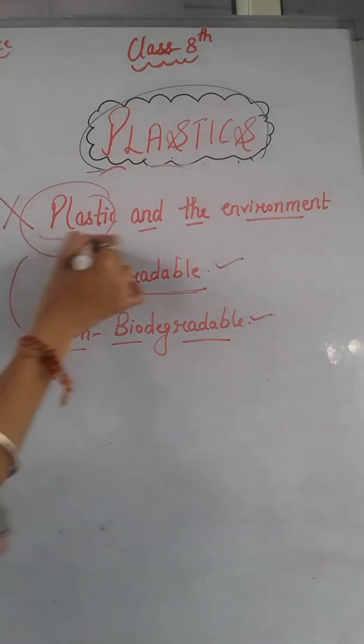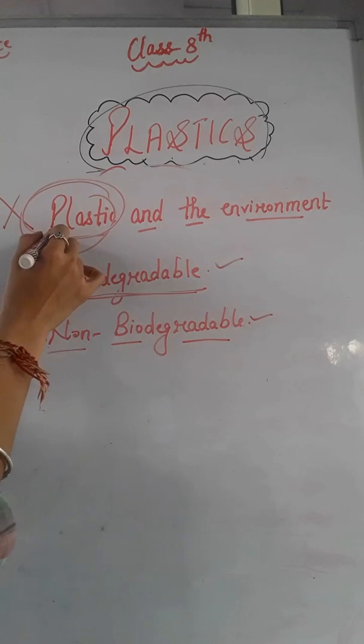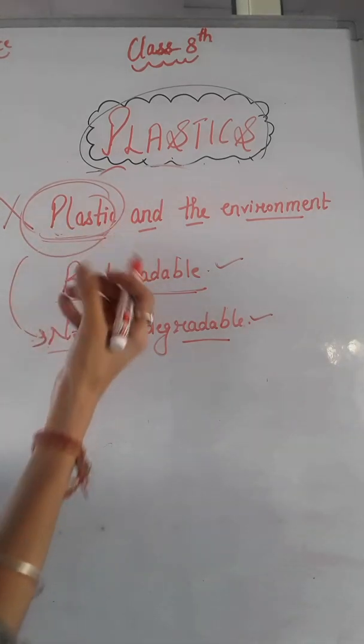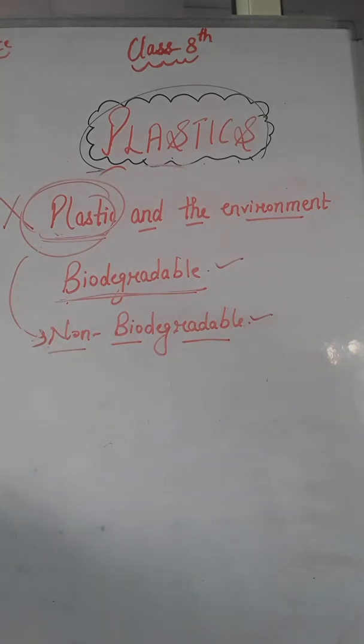We think that plastic can be burnt, right? Yes, plastic can be burnt, but the burning process in synthetic material is quite slow and it does not get completely burnt easily. If we burn plastic, then it releases lots of poisonous fumes into our atmosphere which can harm our environment, right? जैसे हम प्लास्टिक को हीट करते हैं तो वो पॉइजनस फ्यूम्स को एटमॉस्फेयर में डेवलप करता है, जिसकी वजह से एनवायरनमेंट पॉल्यूट होता है, right?